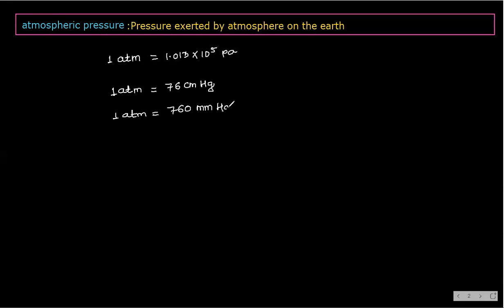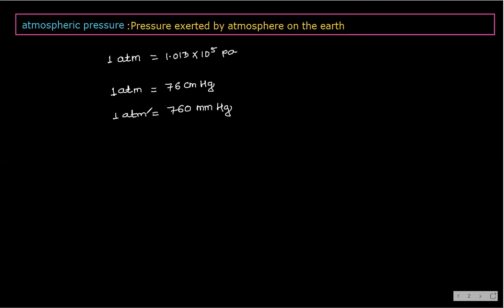Yes or no? And 760 millimeter of Hg is nothing but 1 atmospheric pressure. Understand?